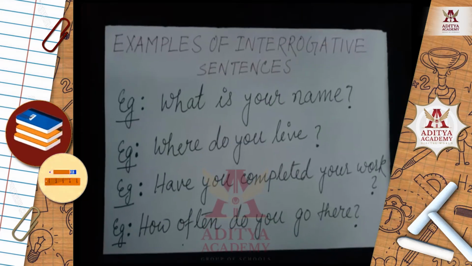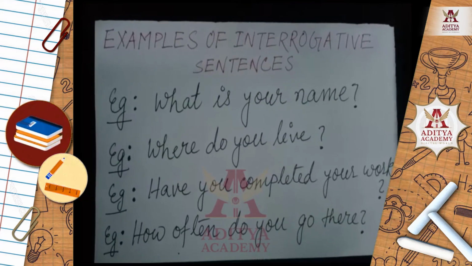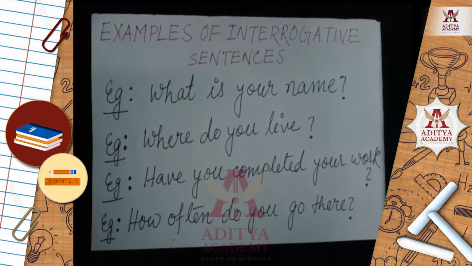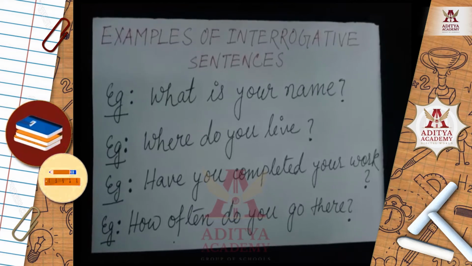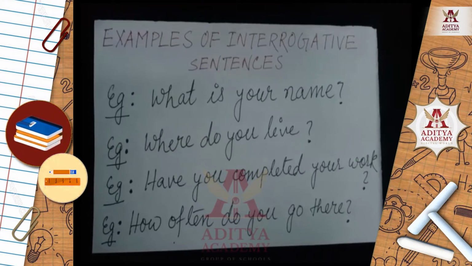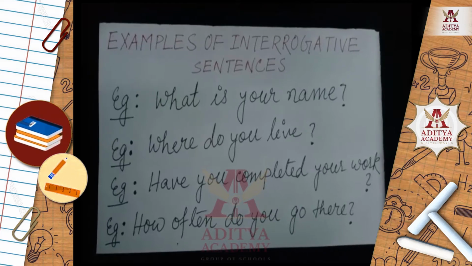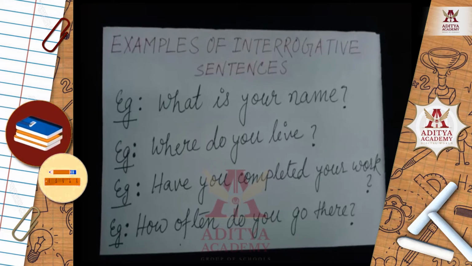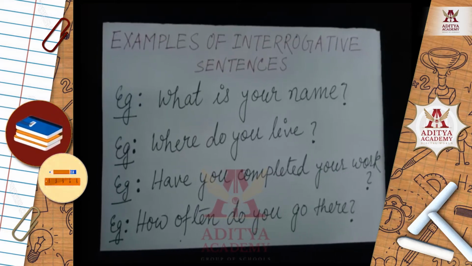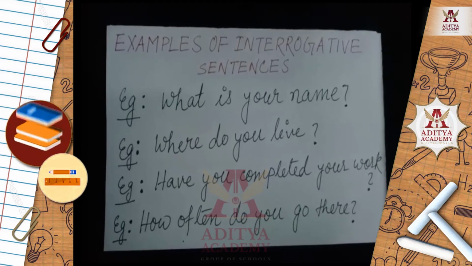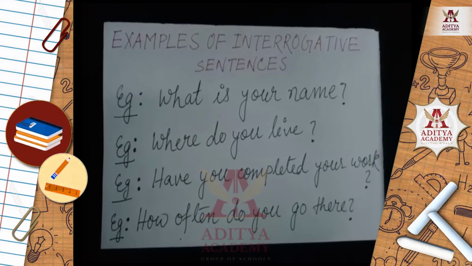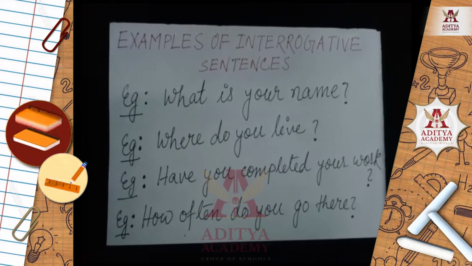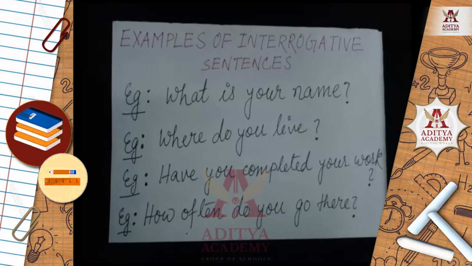Let's check out some examples. Examples of interrogative sentences. You can see there are total 4 examples of interrogative sentences. What is your name? This is a question, right? And you can see at the end there is a question mark. Example number 2. Where do you live? There is a question mark at the end which is very important. And this is a question itself. This is an interrogative question.